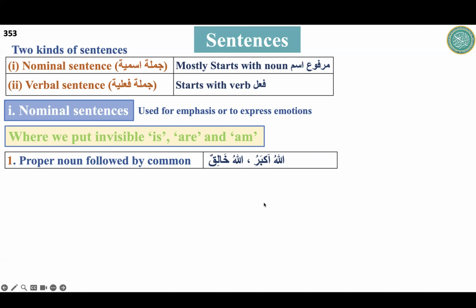Okay, Temia. So here, what we are discussing today, can you please just revise whatever we discussed up till now? We're doing nominal sentences and verbal sentences. Tell me, what is the difference between sentences and fragments?